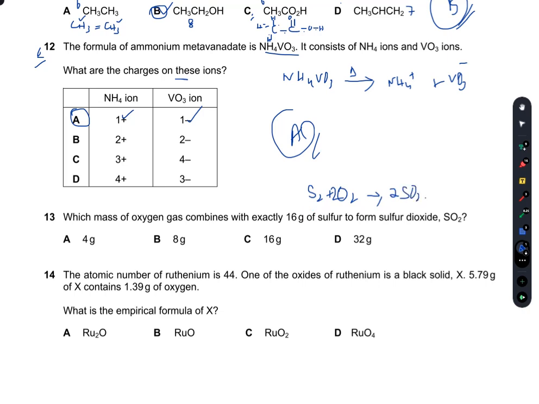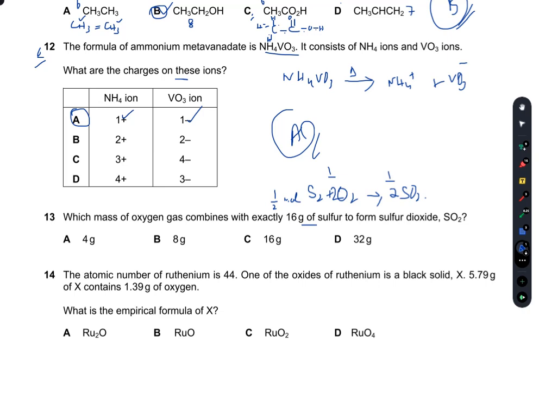Now I have 16 gram of sulfur, that means I have half mole of sulfur, so this half mole of sulfur will react with half mole of oxygen to give me a half mole of sulfur dioxide, if I'm right.